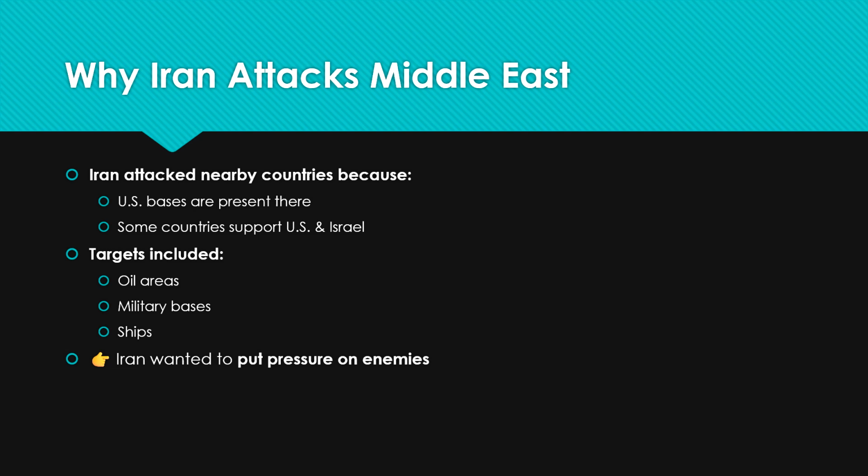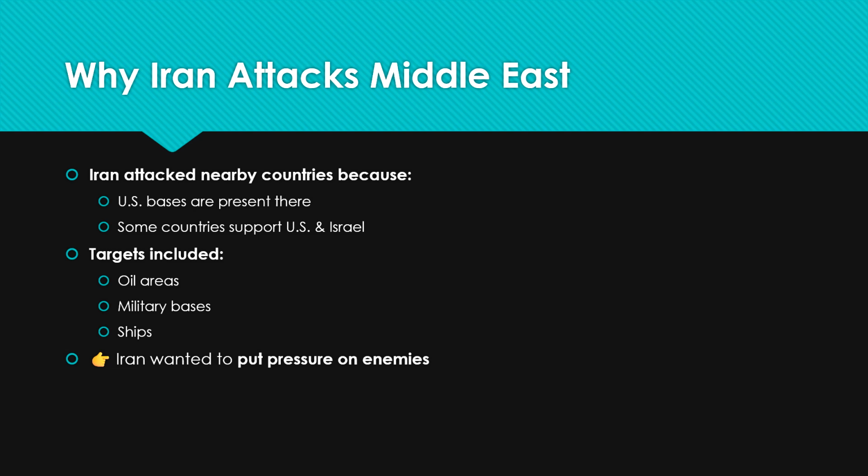Iran's targets are mainly oil areas, military bases, and ships. Iran actually wants to put pressure on enemies. Iran wants to stop others, but only by its own wishes, and it wants to extend more and more, right?